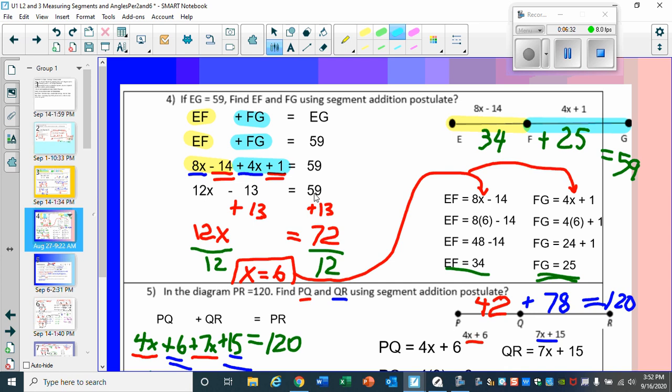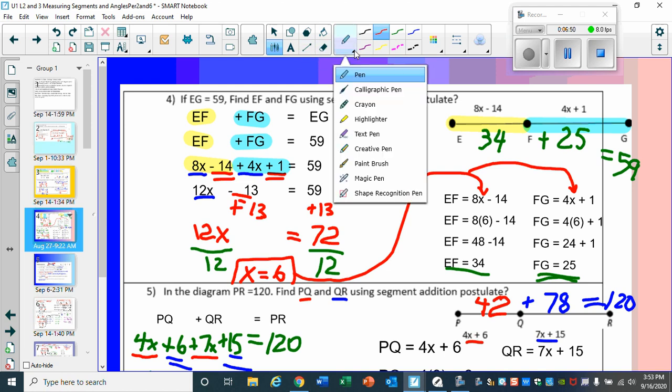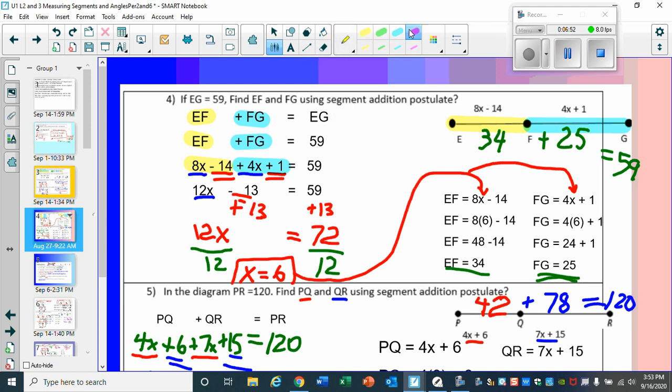So now we have a two-step equation: 12x minus 13 equals 59. The goal is to isolate our variable. That is the ultimate goal.